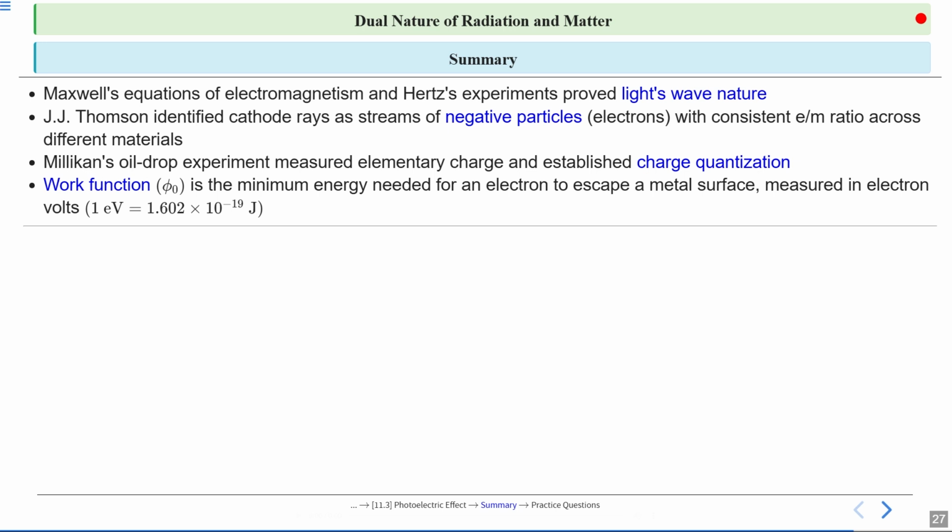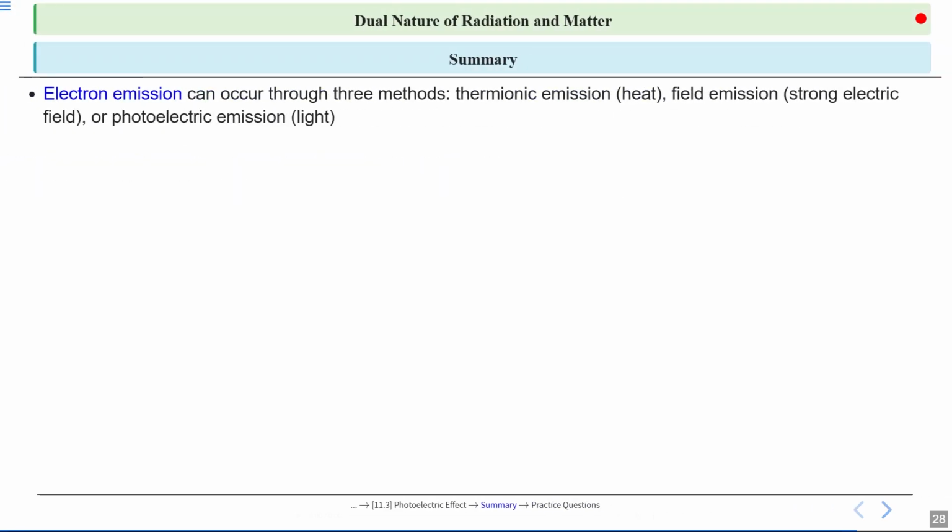Work function phi naught is the minimum energy needed for an electron to escape a metal surface, measured in electron volts. So 1 electron volt is equal to 1.602 into 10 raised to the power minus 19 joule. Electron emission can occur through three methods: thermionic emission, field emission, or photoelectric emission.